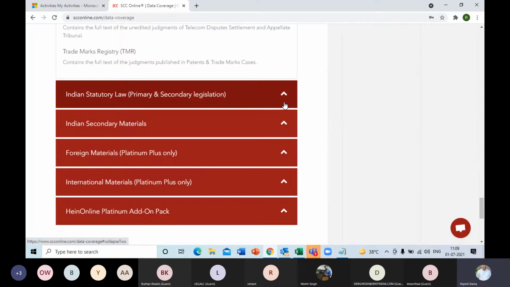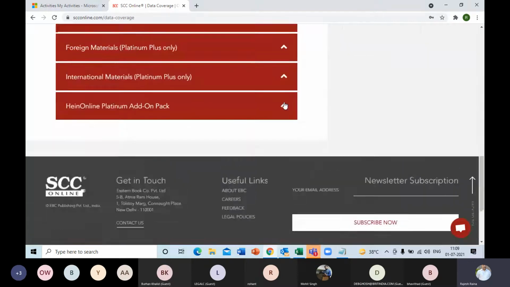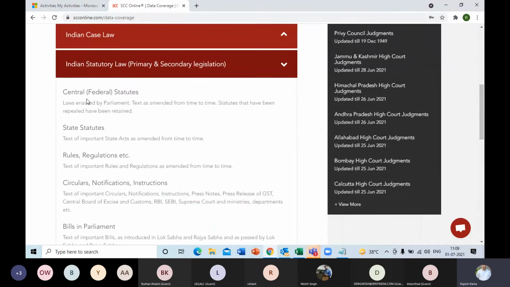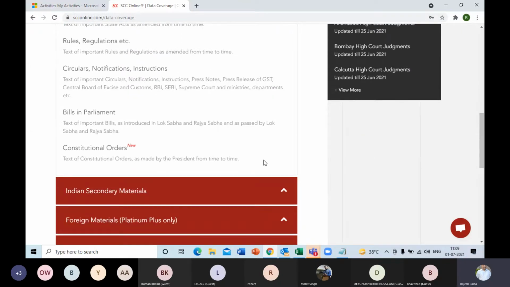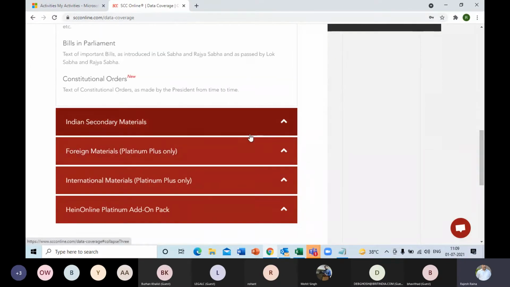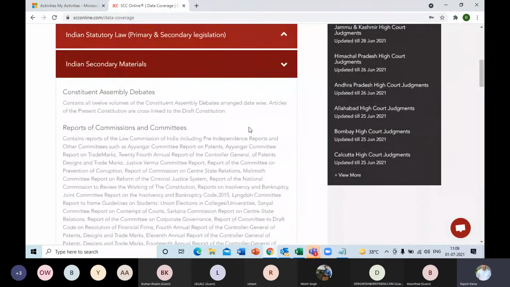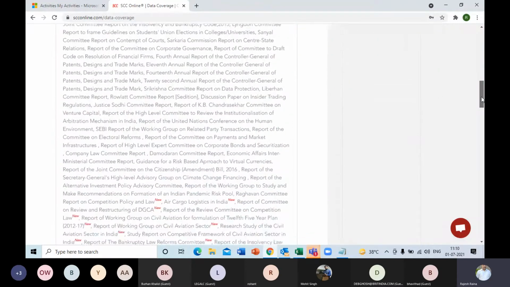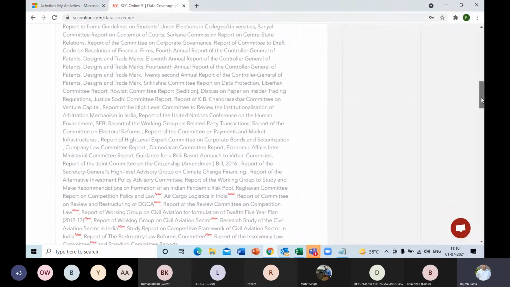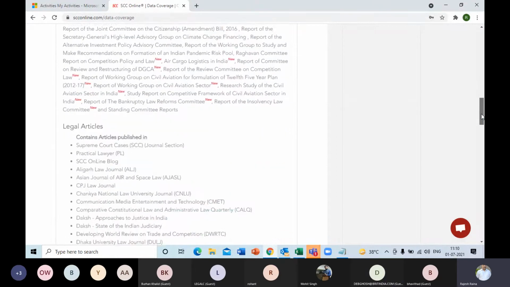Then we have the statutory law. In the primary material, we have the central statutes, state acts, rules, regulations, circulars, notifications, bills in Parliament, and a new addition, constitutional orders. Followed by that, we have the secondary material: the entire Constituent Assembly debates from volume 1 to 12, and various reports of commissions and committees, including the Law Commission reports, pre-independence as well as current ones.